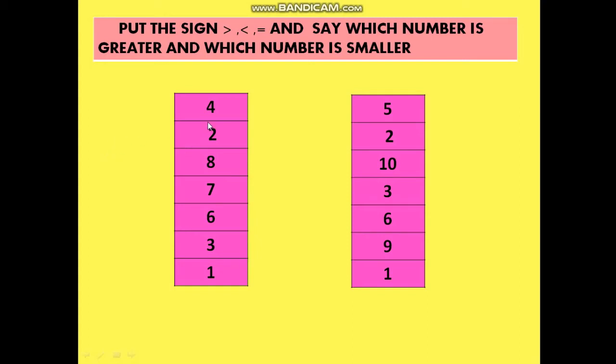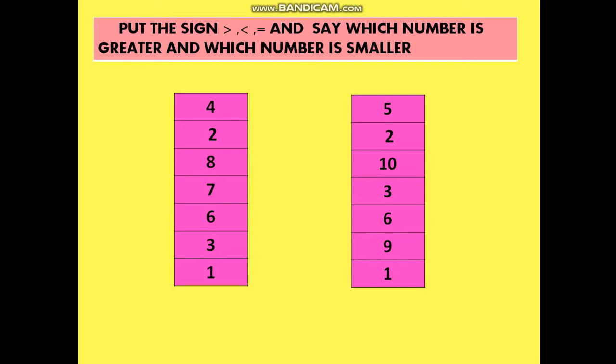So here is my list. My first two numbers are 4 and 5. So among 4 and 5, we can count and say which one is greater. Let's count. The number which will come afterwards will be the greater number. So let's count. 1, 2, 3, 4.